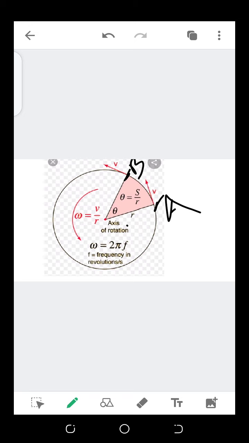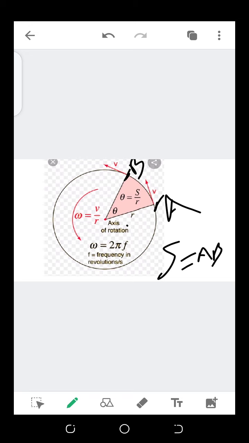From our previous derivations, we agreed that theta is S over R, where S is the distance AB, the arc length. And also remember our derivation that omega was V over R. That's what we derived from our previous videos.